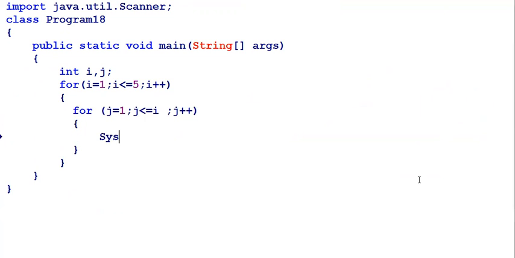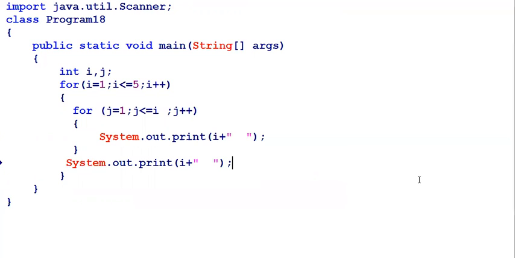Now I go for System.out.print, only the print method, to print the i value, and with this I add some space to maintain the pattern. And when it is coming out from the inner loop, the cursor should go to the next line, so I simply use printf with backslash n. This is what we have to understand, how it will be executing, and how the pattern will be there.